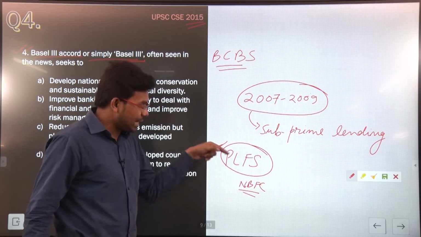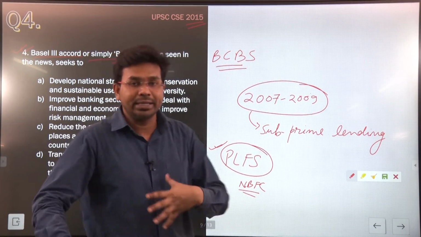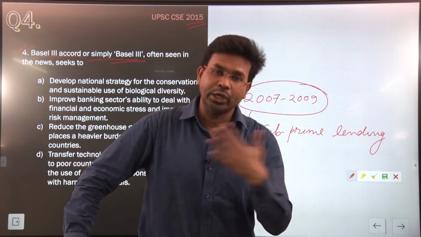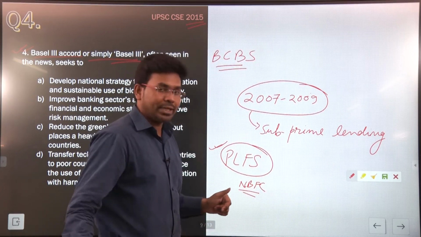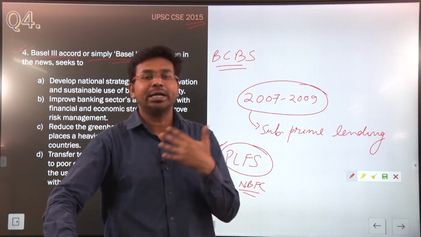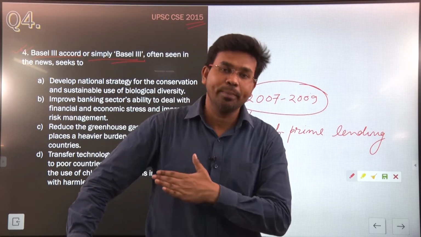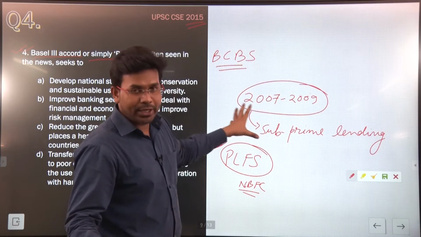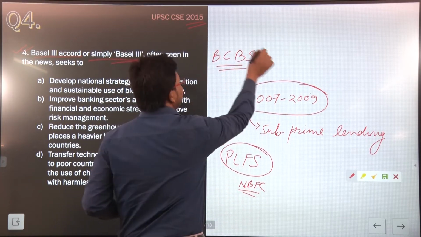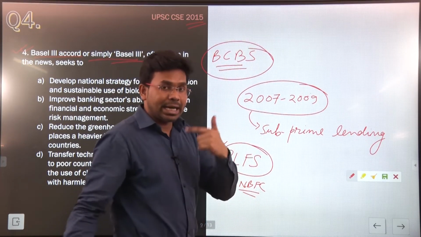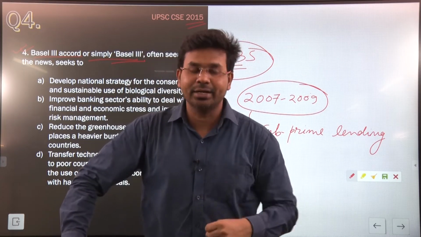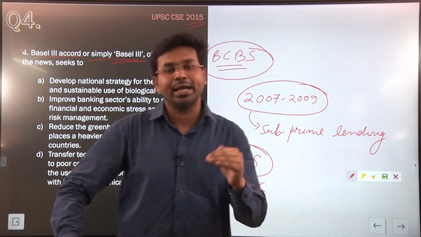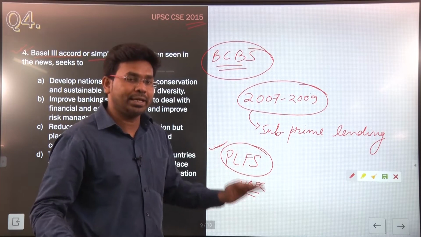But this did not trigger a huge financial crisis. Why? Because the Reserve Bank of India took multiple measures so that the banking sector could be stabilized. That is why the Basel Committee on Banking Supervision is associated with the banking sector, so that the banking sector can be brought into stability.